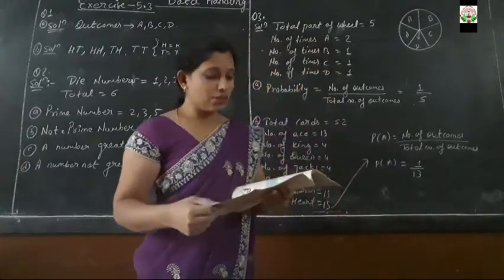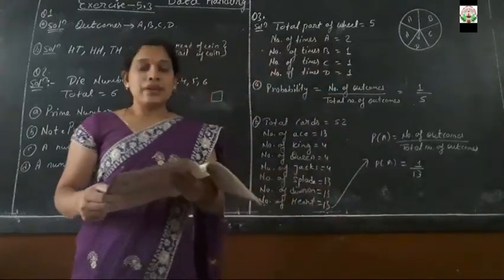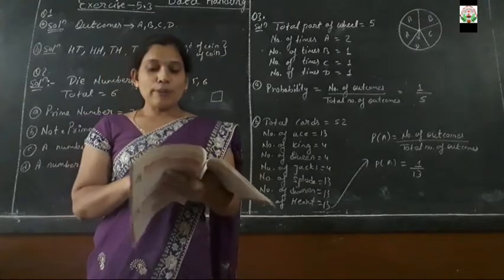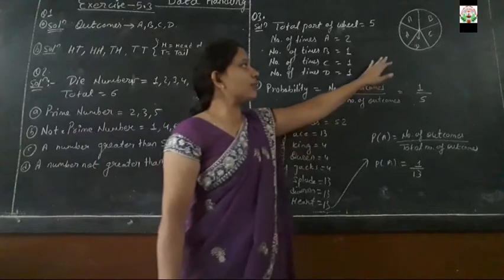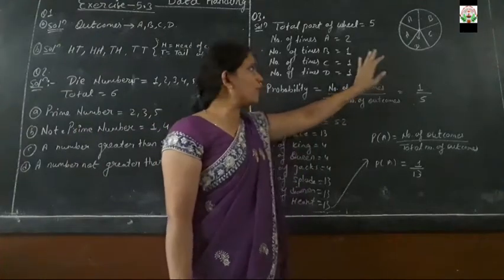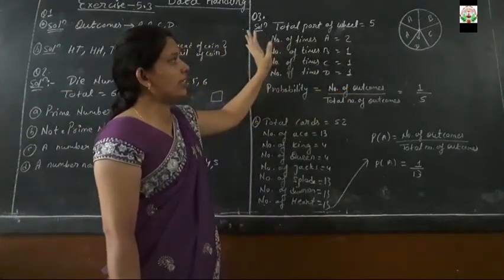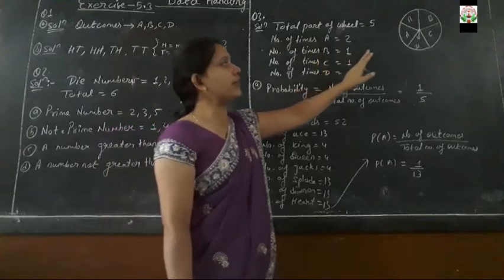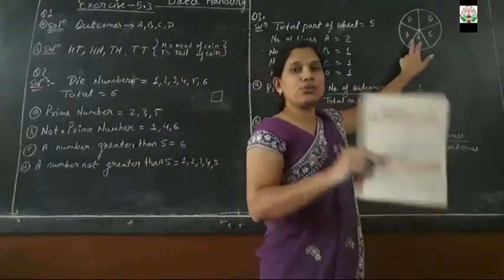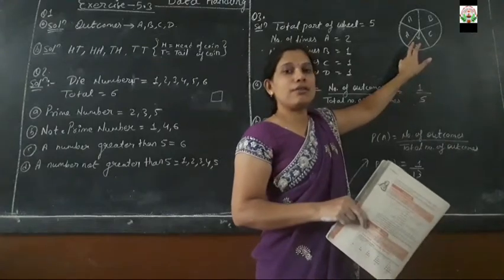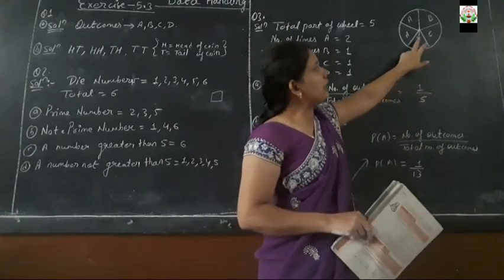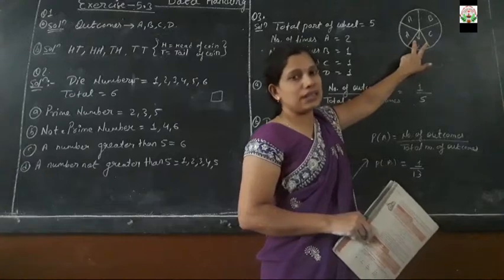Now moving toward question number 3. Here, find the probability of the pointer stopping on D. As I told you, this spinner from question number 1 will be useful for question number 3 also. So what is the probability that when you rotate the spinning wheel, the pointer stops on D? What will be the condition for that?